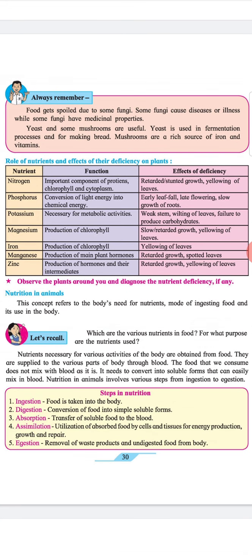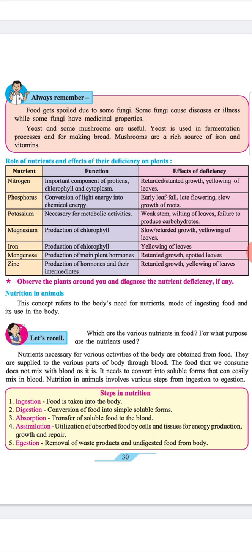Role of nutrition and effects of the deficiency on plants. Nutrient, function and effects of deficiency. Nutrient: nitrogen. Function: important component of proteins, chlorophyll and cytoplasm. Effects of deficiency: retarded or stunted growth, yellowing of leaves. Nutrient: phosphorus. Function: conversion of light energy into chemical energy. Effects of deficiency: early leaf fall, late flowering, slow growth of roots.